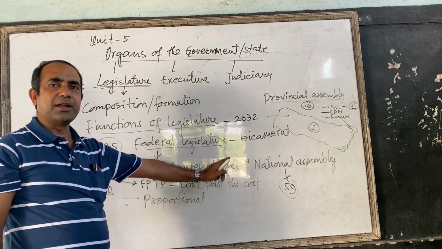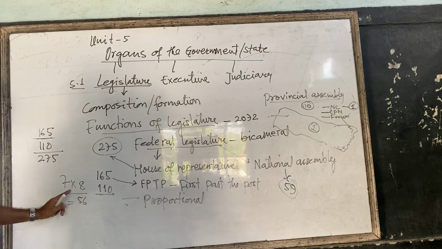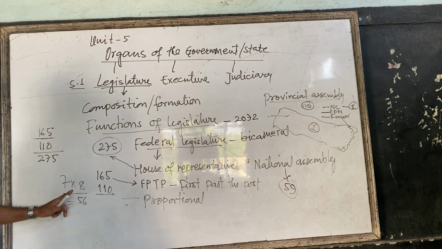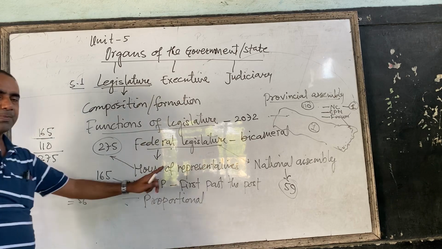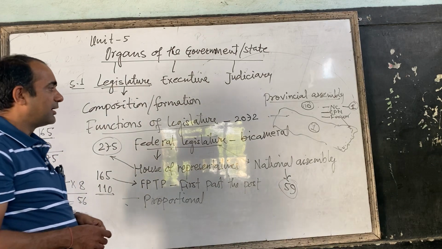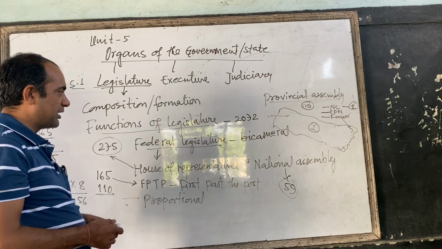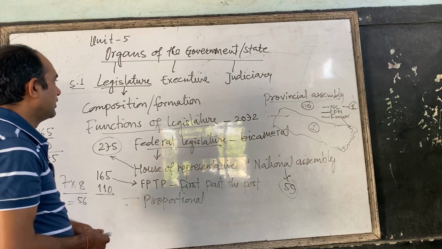And in National Assembly there are 59 members. 56 members are elected from 7 provinces, 8 members from each province, and 3 members are nominated by the President on the recommendation of the government of Nepal or Council of Ministers. In this way, our federal parliament or federal legislature is formed.